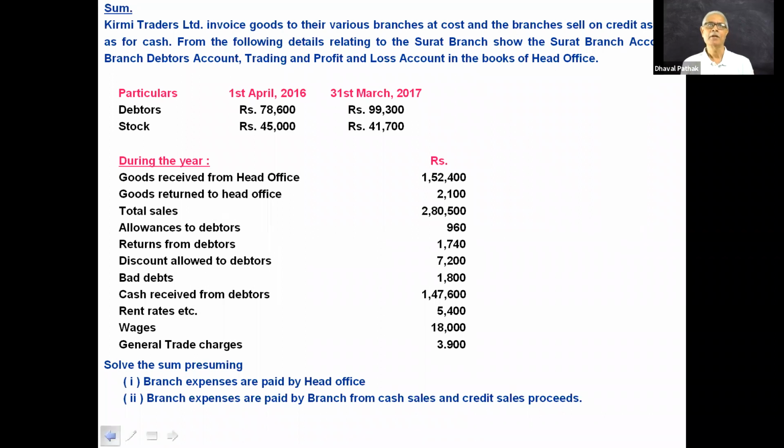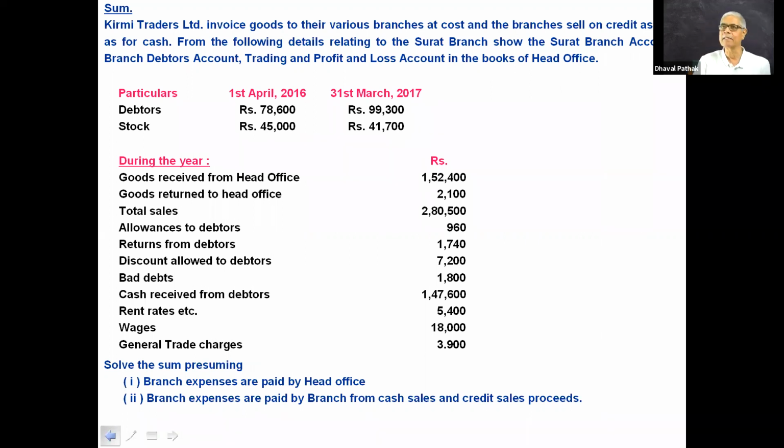Now, debtors at the beginning, 1st April 2016, debtors at the end, stock at the beginning, stock at the end. During the year, goods received from HO 1,52,400, goods returned to HO, total sales 2,80,500, allowance to debtors, return from debtors, discount allowed to debtors, bad debts, cash received from debtors, rent and rates 5,400, wages 18,000, general charges 3,900. Solve the sum as if the branch expenses are paid by HO.